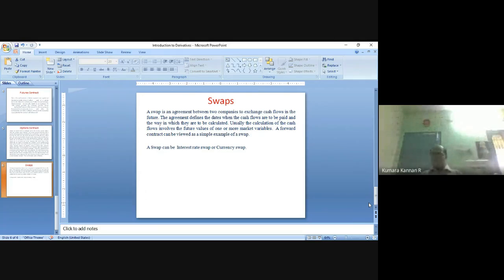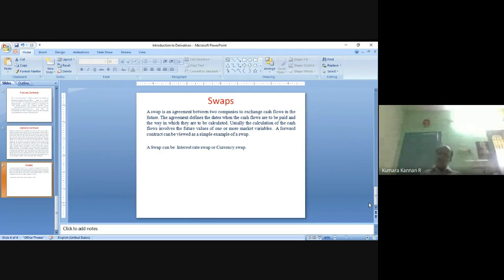The swap bank will ask Mr. X and Mr. Y, and after receiving that, they will both give it to the swap bank. The swap bank will exchange the fund, right? The fixed interest rate that Mr. X has to pay will be paid by Mr. Y, and the fixed interest rate Mr. Y has to pay will be paid by Mr. X. Because Mr. X is interested in paying a fixed interest rate only, but he is getting the lender's floating interest rate. Mr. Y is willing to pay a floating interest rate only, but he is getting the lender's fixed interest rate. So both interest rates will be swapped. This is being called an interest rate swap, right? This is explained completely in detail in my separate video about interest rate swap, right? Then another